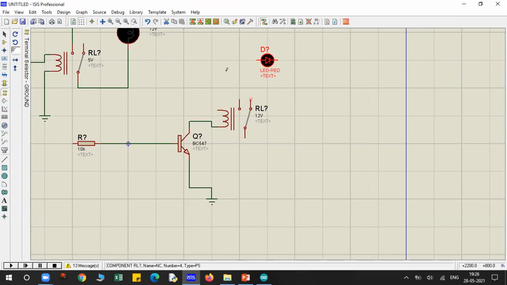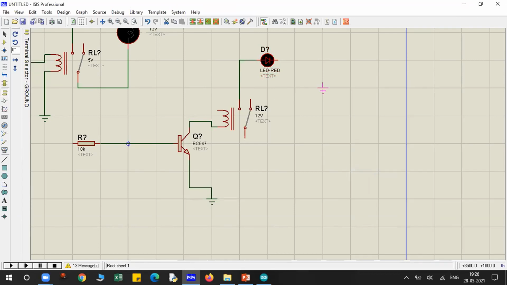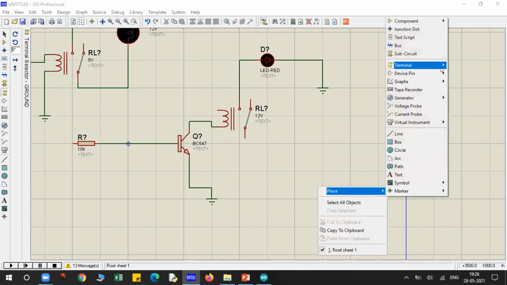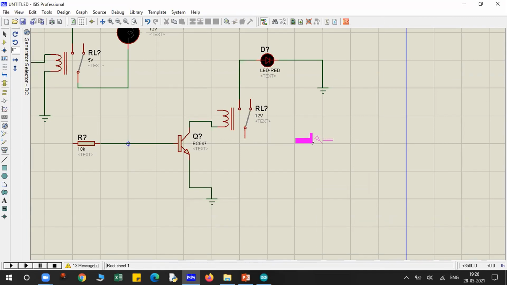Connected to this thing. Then we need a DC generator, one DC generator, two.